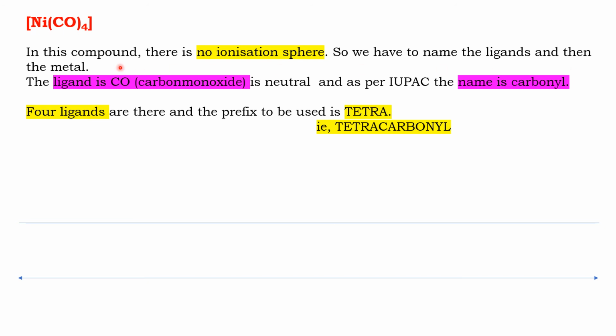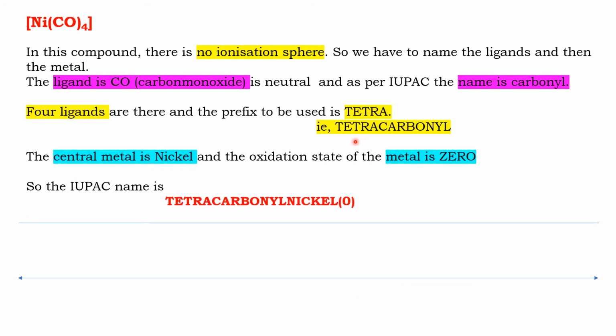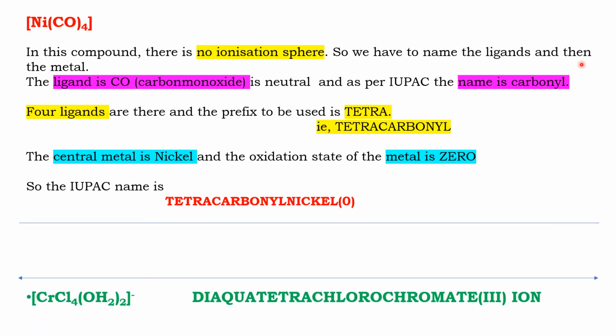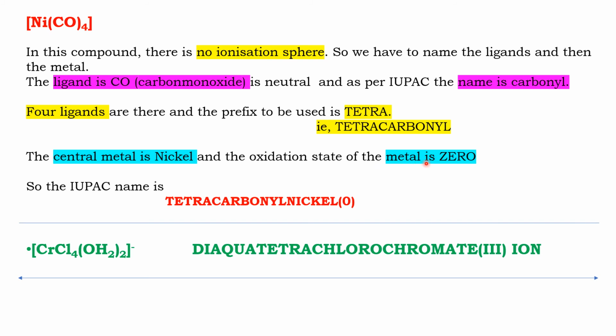How many ligands are there? Four ligands are there, so we have to use the name tetracarbonyl. CO is the ligand, and CO is called carbonyl. Now the metal. The metal is nickel, and the oxidation state of this metal is 0 because carbon monoxide is a neutral ligand. So x is 0. So the name of this particular compound is tetracarbonyl nickel(0).